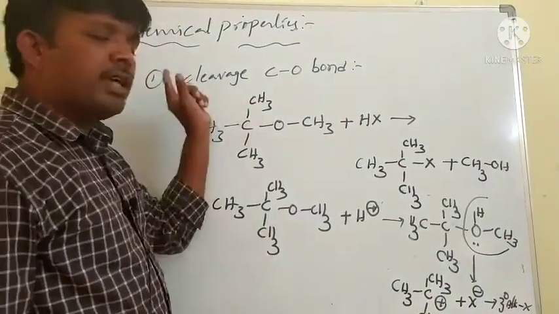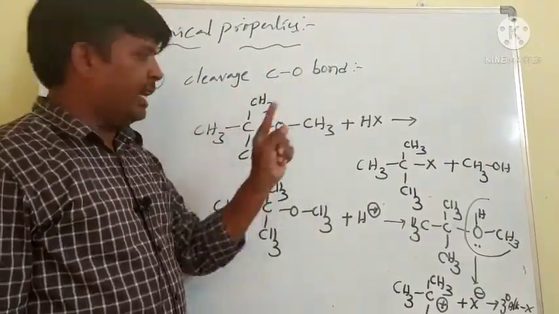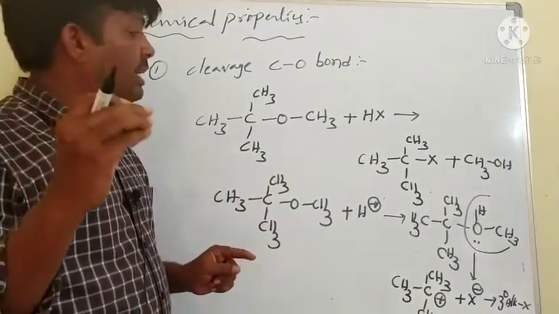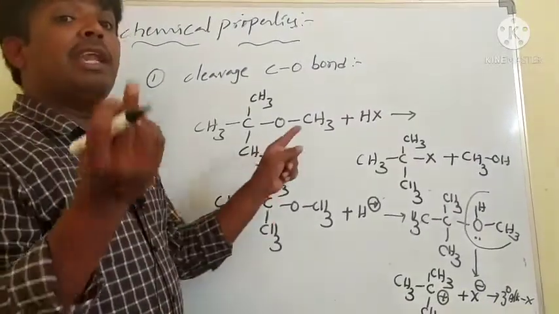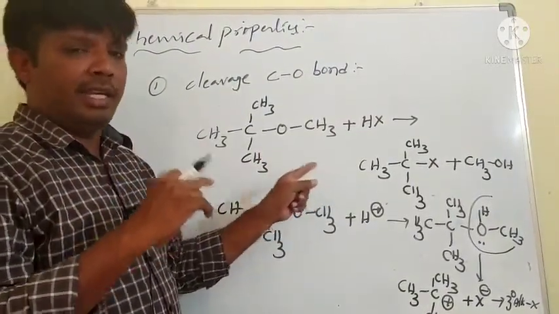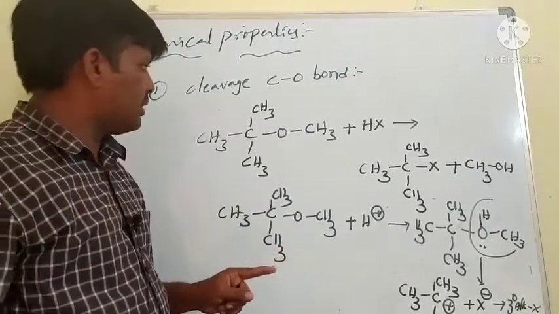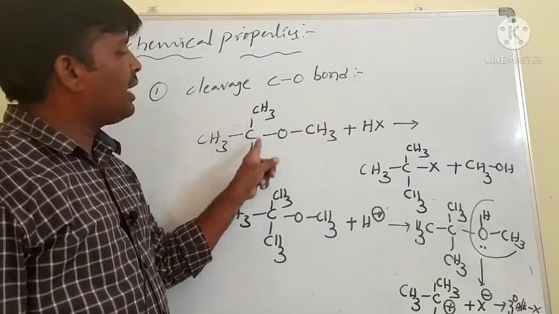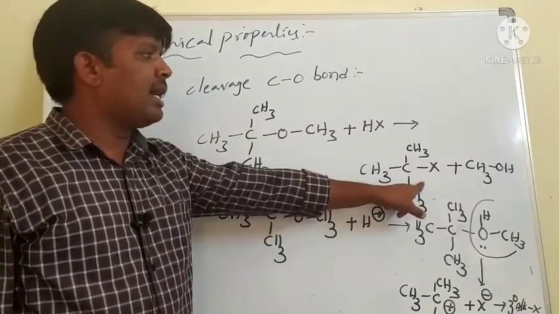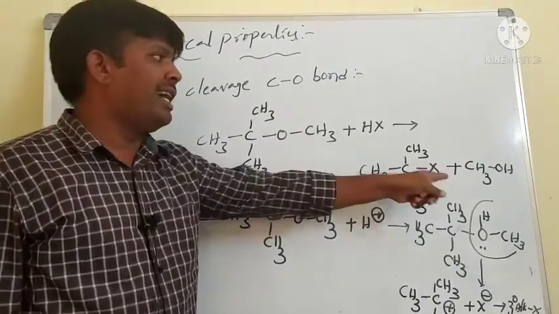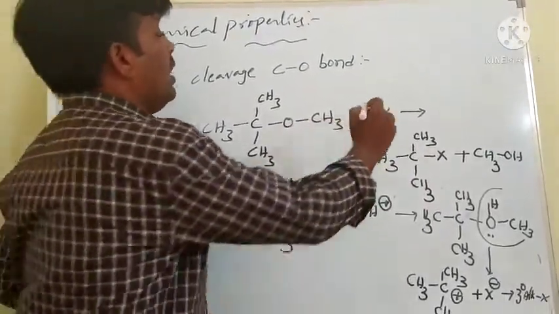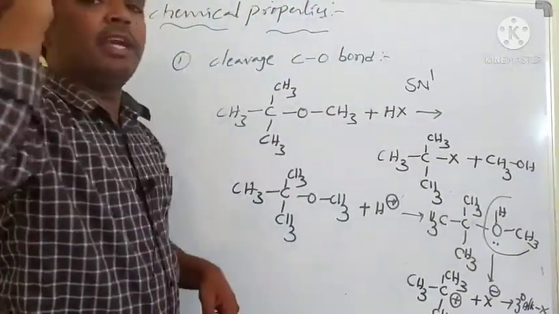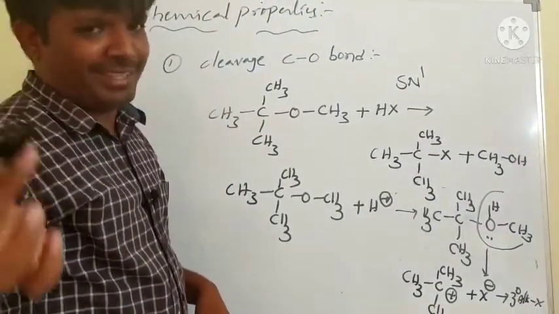Okay. Whereas in the case of primary and secondary, lower alkyls are converted to alkyl halide, higher alkyls are converted to alcohols. But in this example, the tertiary alkyl group is converted to alkyl halide, and the methyl group is converted to alcohol. Why? Because it follows an SN1 reaction. The previous examples follow SN2 reactions.